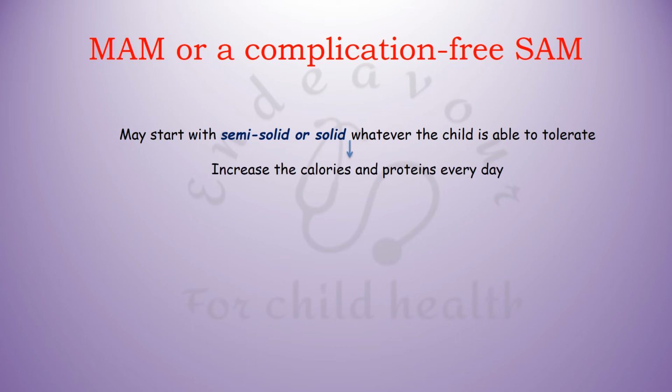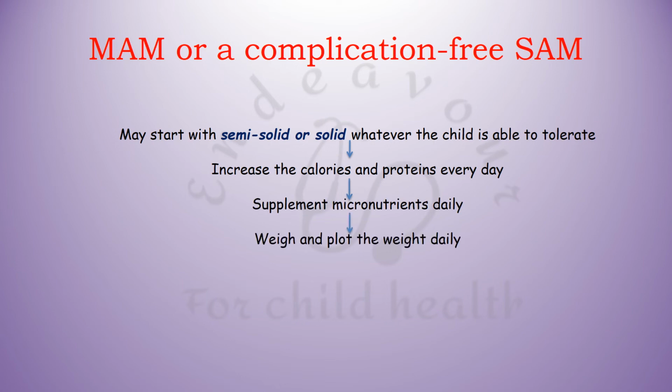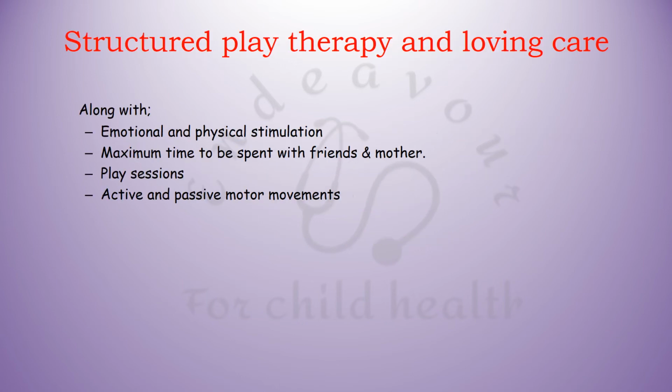Increase the calories and proteins every day gradually and supplement micronutrients daily, but along with that, weigh the child daily and plot the weight repeatedly. Along with this diet, you also need to give structured play therapy and loving care, which is an essential component of the 10 steps of management of SAM.